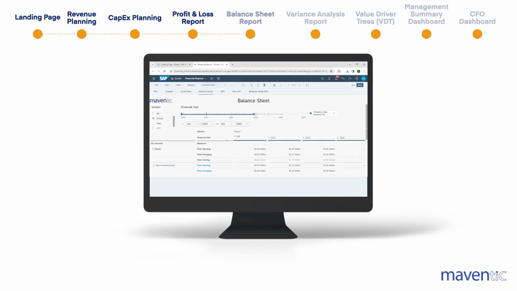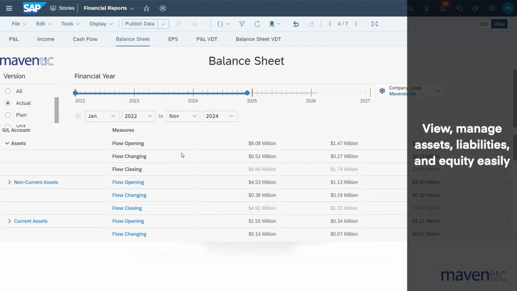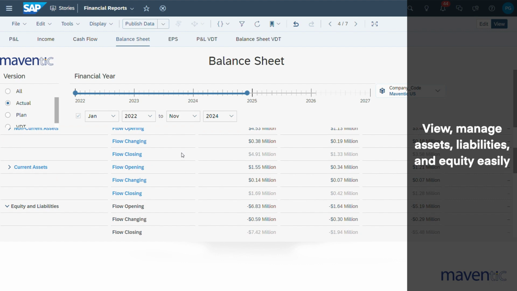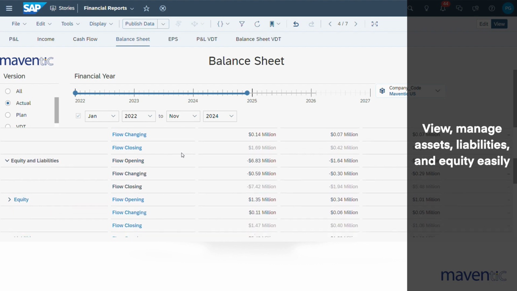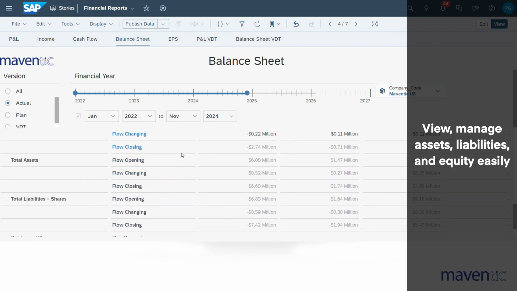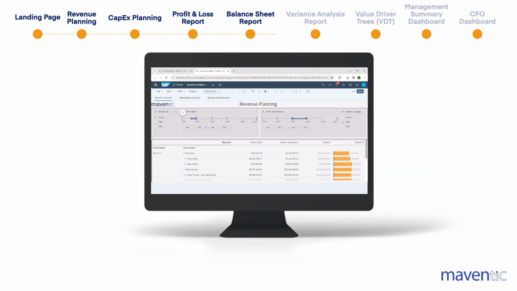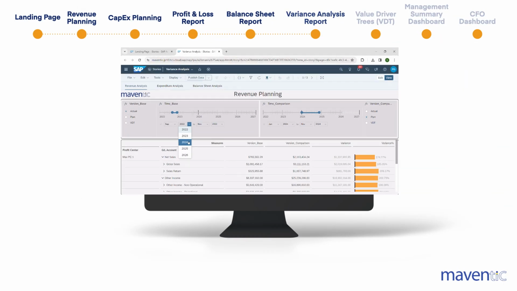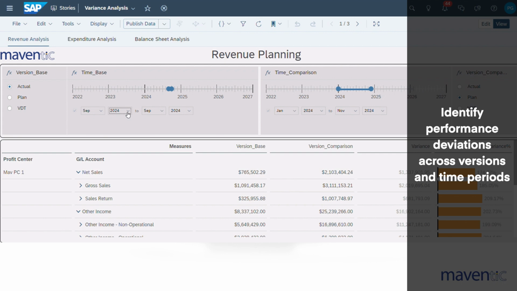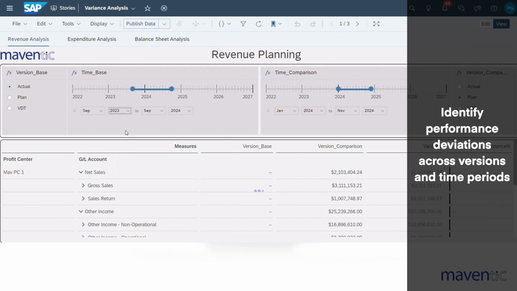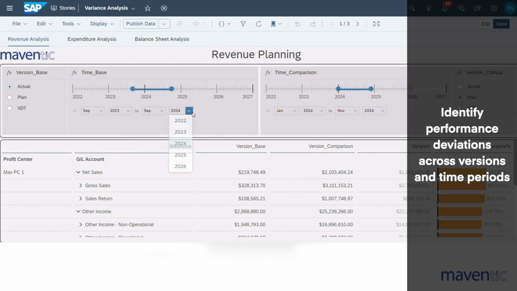The balance sheet report offers a comprehensive approach to financial planning by enabling organizations to view actual versus plan and manage their assets, liabilities, and equity. The Variance Analysis Report allows users to compare various versions over time periods, identifying areas where actual performance deviates from planned or budgeted performance.